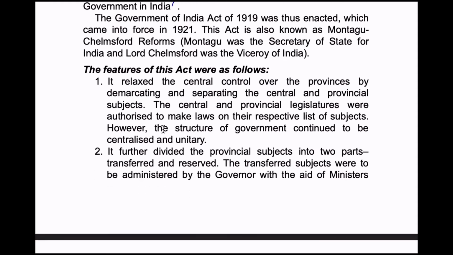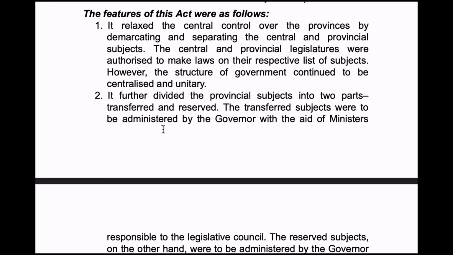So the features of this act were as follows. It relaxed the central control over the provinces by demarcating and separating the central and provincial subjects. The central and provincial legislatures were authorized to make laws on their respective list of subjects. However, the structure of government continued to be centralized and unitary.